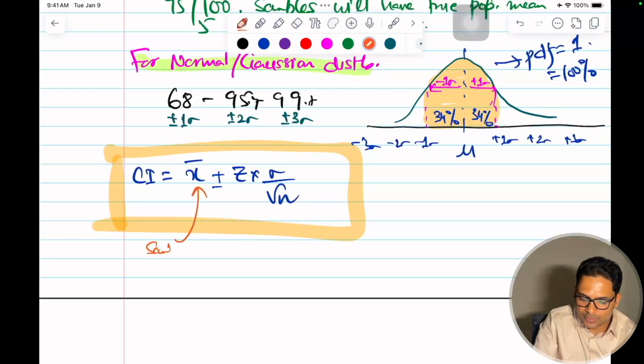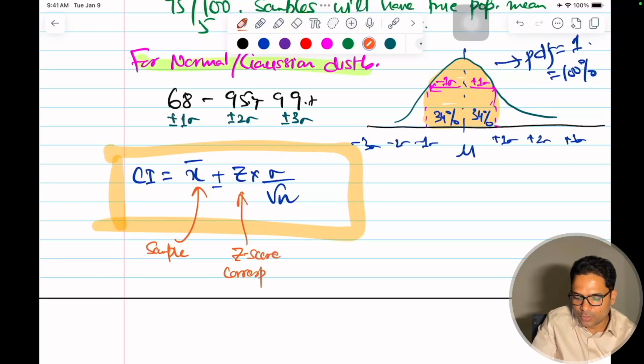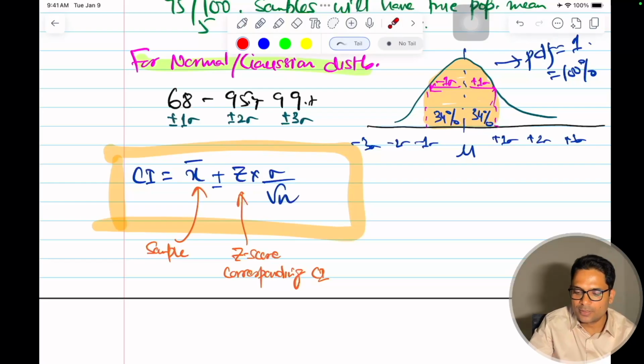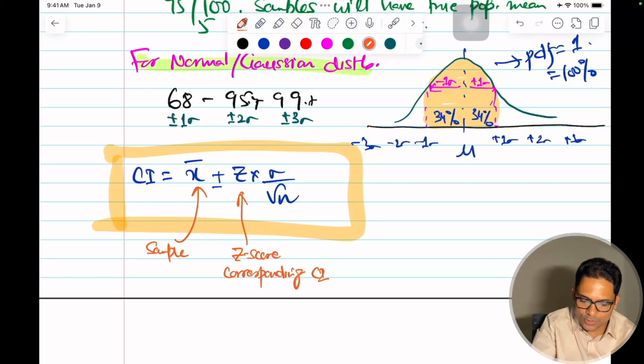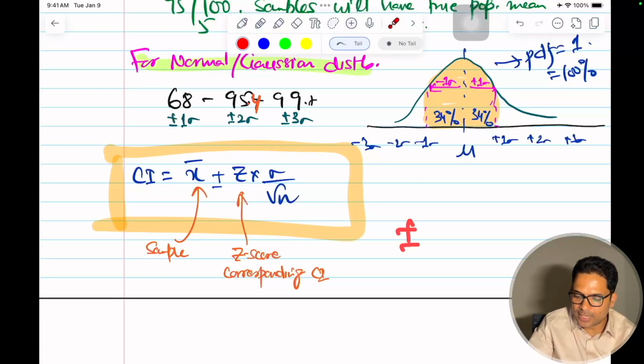This is the sample mean, this is the confidence interval. Z is your Z score, corresponding to whatever confidence interval. So for example, if I want 95.4%, 2 sigma is 95.4. So if I want 95.4% to be my confidence interval, then I'll give plus minus 2 sigma. So my Z will be 2 here then.